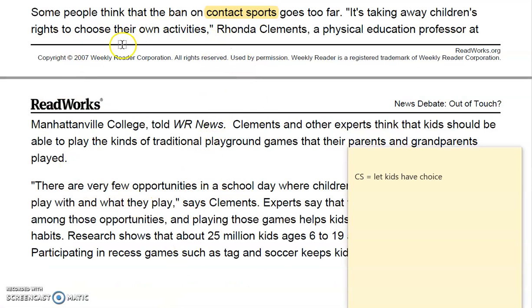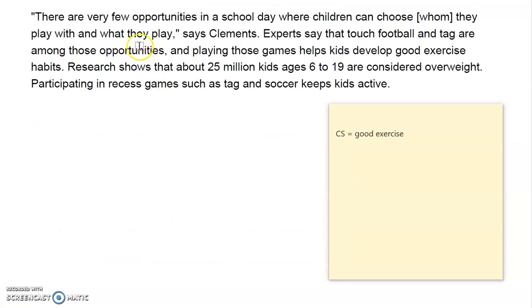Now in this paragraph, we started hearing about the other side of the debate, but I am still annotating what I learn about contact sports, what the author is teaching us or what the author thinks about contact sports. I annotated contact sports lets kids have choice because in this paragraph someone was talking about how we shouldn't ban contact sports because that's taking away the kids' right to choose what they want to play. And in this very last paragraph, it made the point that contact sports are also good exercise. So I annotated contact sports equal good exercise.